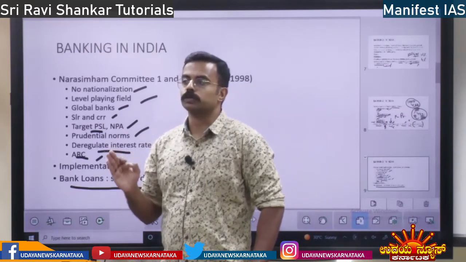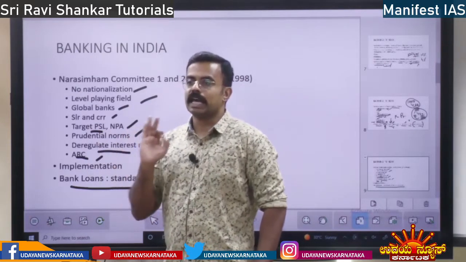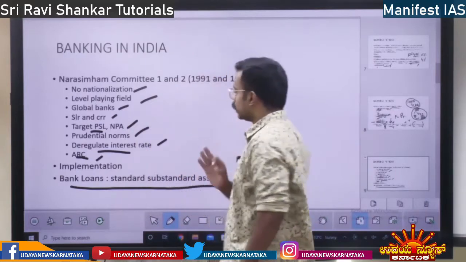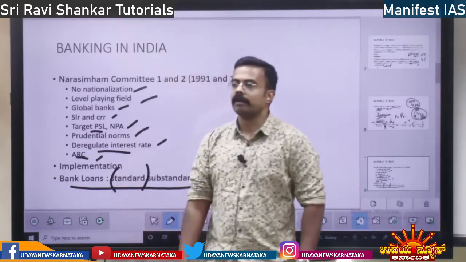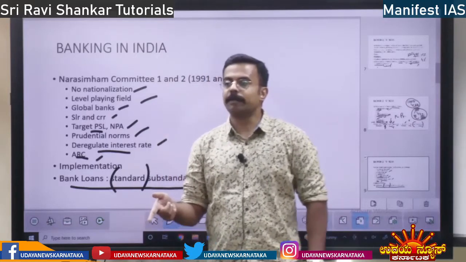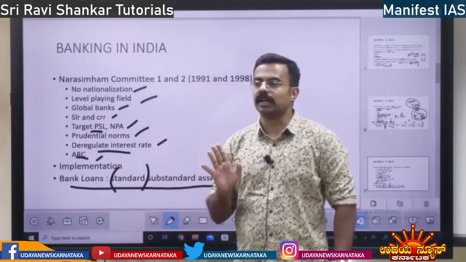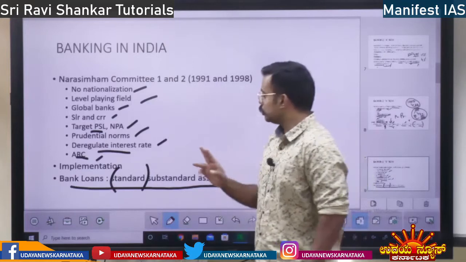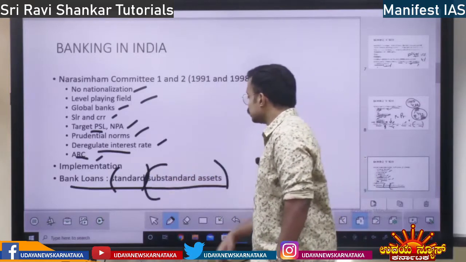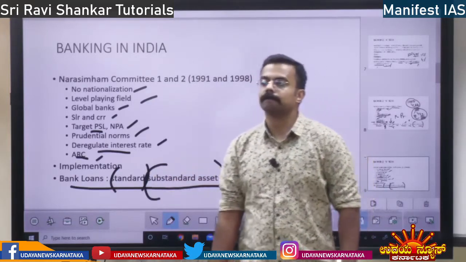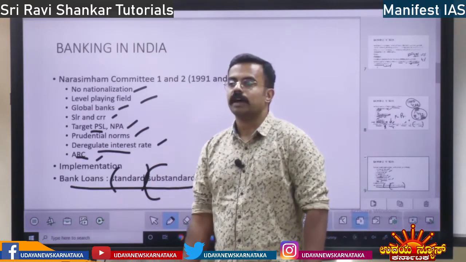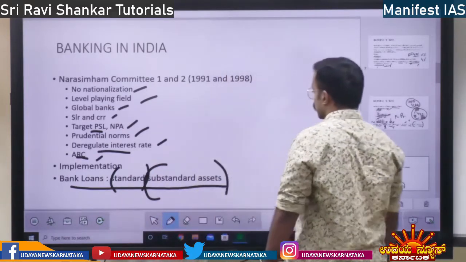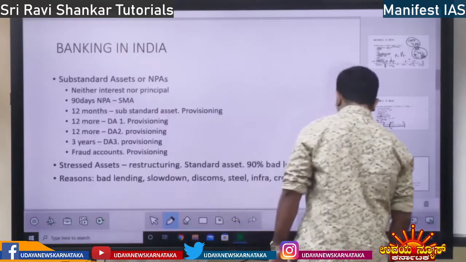Those who are properly paying both the principal and the interest, that is a standard asset in a bank loan. If either interest or principal is not being paid, that is a substandard asset, right? Or also called a loss making asset. We will discuss what is a standard asset and a substandard asset.